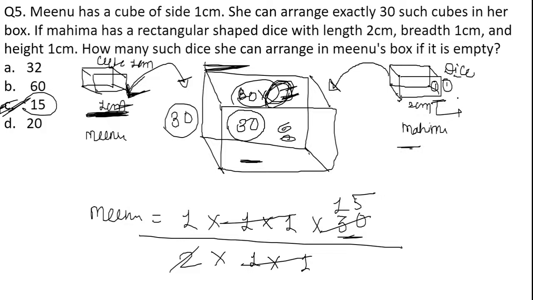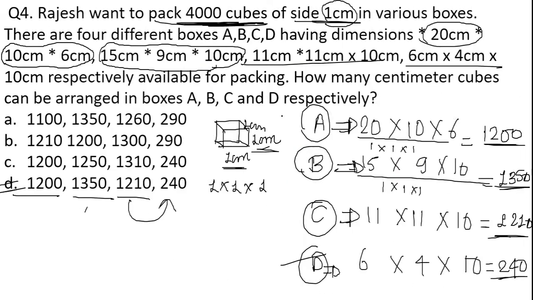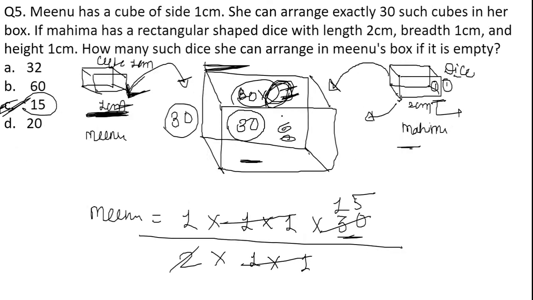Whenever we are organizing a bigger shape in a box, such boxes will be arranged in a smaller number, right? So this is the thing that you have to remember here. So these were some of the few questions that we were discussing about the 3D structures. These are important for paper 1 as well as for paper 2. In tomorrow's lecture, we'll be talking about the cone and cylinder. Once done, we'll be completing the chapter of mensuration.